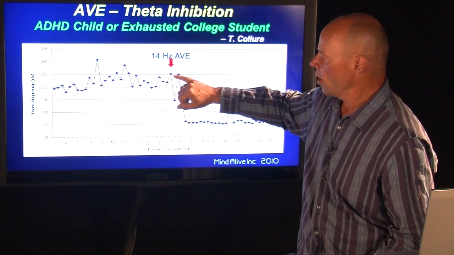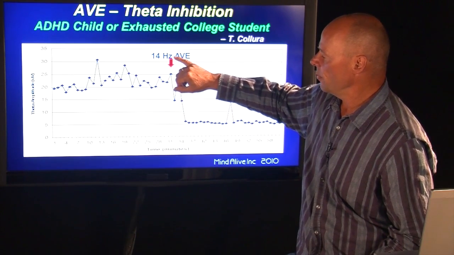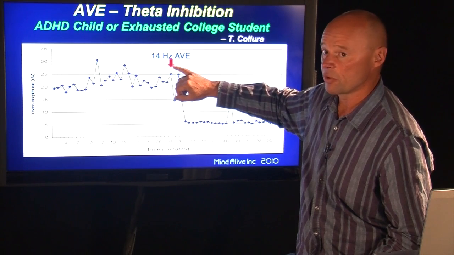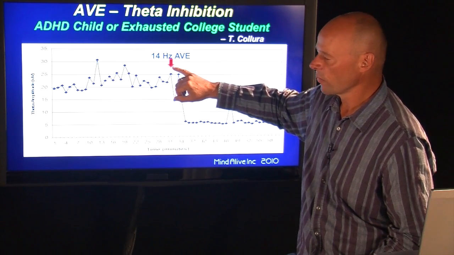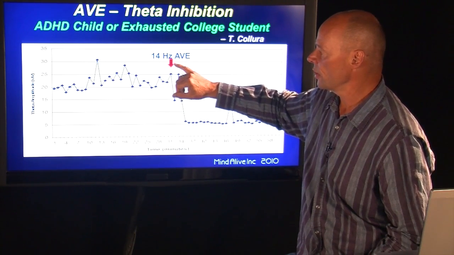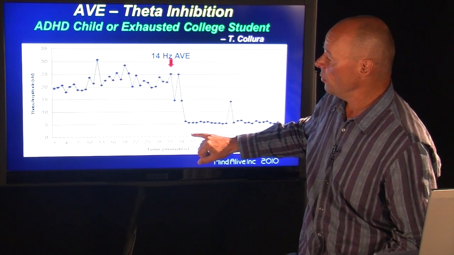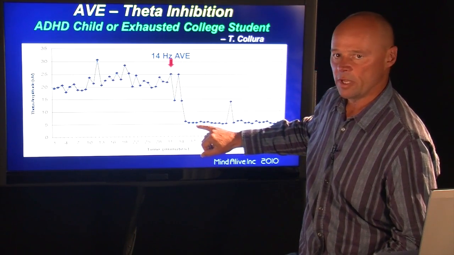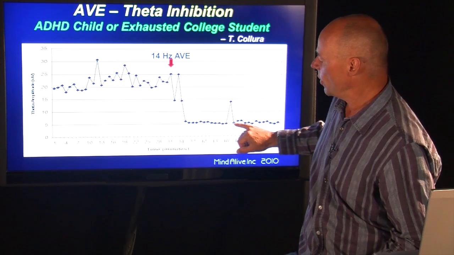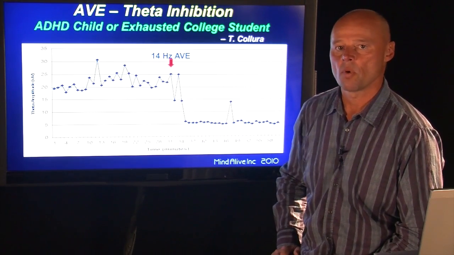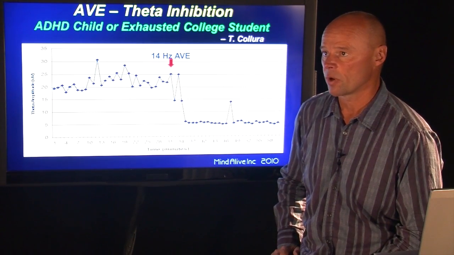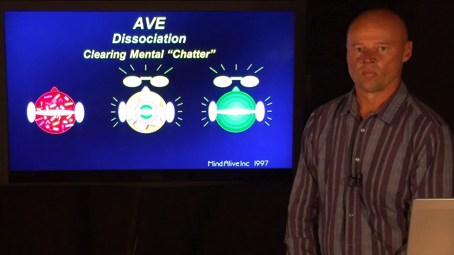At the 30-minute mark, audiovisual entrainment was turned on at 14 hertz, which suppresses the 7, and frequencies right close to it, so in the 6 to 8 region. Very quickly, within the matter of a couple of minutes, all of that abnormally high theta is suppressed, and the person becomes more mentally sharp, more relaxed, more calm, and less moody.